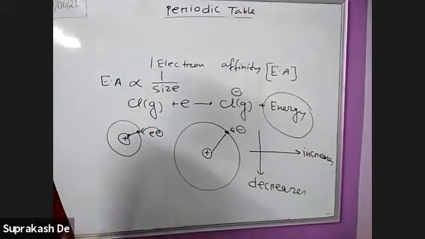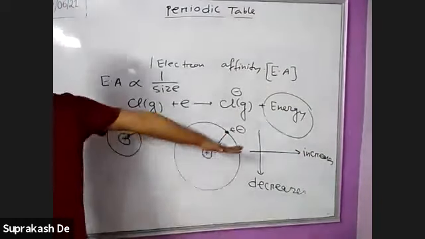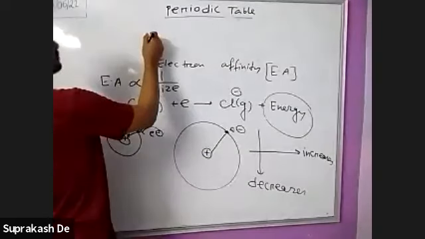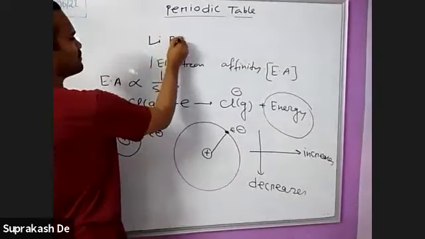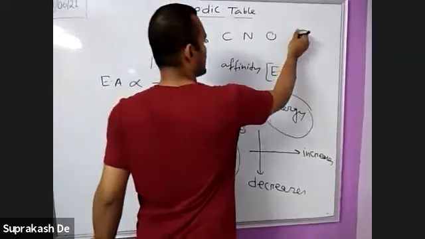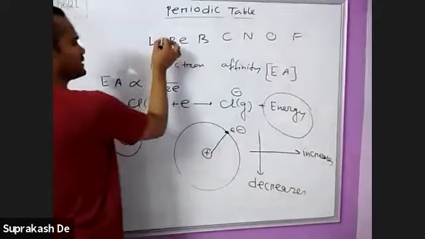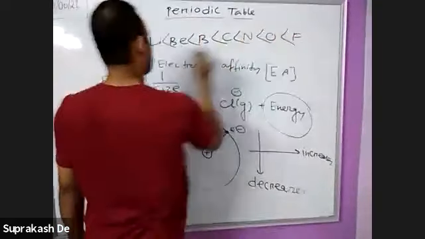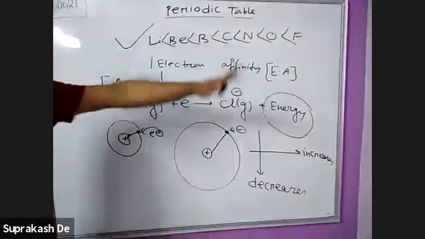This is general, but there are some exceptional cases like in the IE. Left to right increases. That means lithium, beryllium, boron, carbon, nitrogen, oxygen, chlorine: the order is increasing. This is exactly correct. There is no exception.